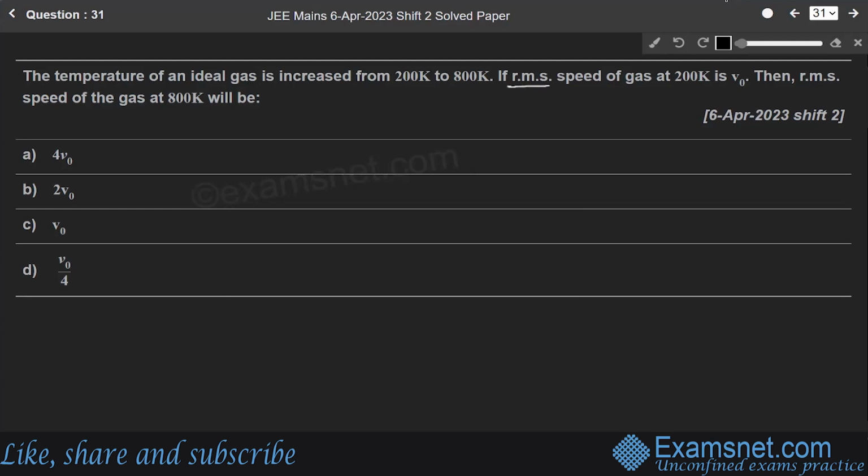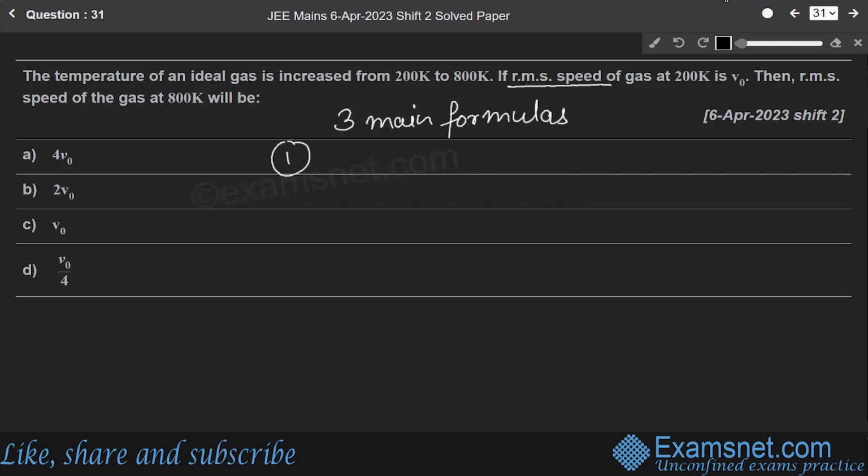Along with the RMS speed, we must know other formulas also. There are three main formulas from which the questions are asked.